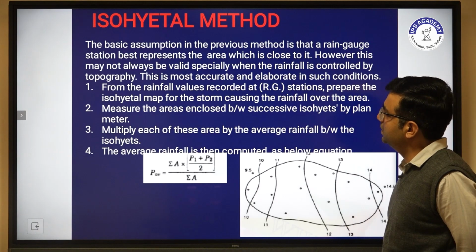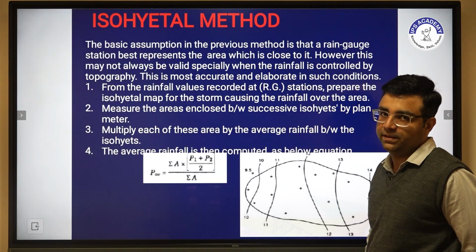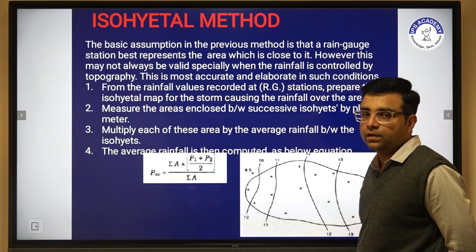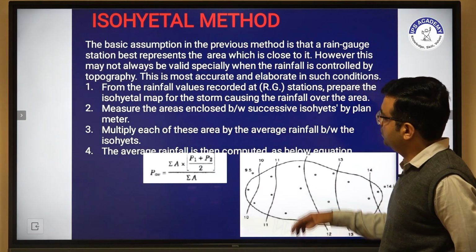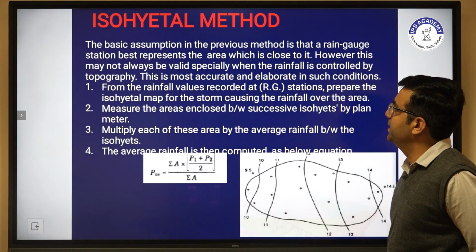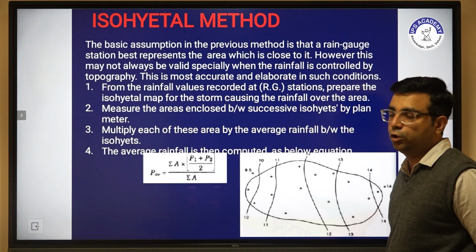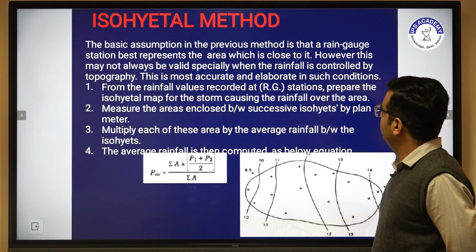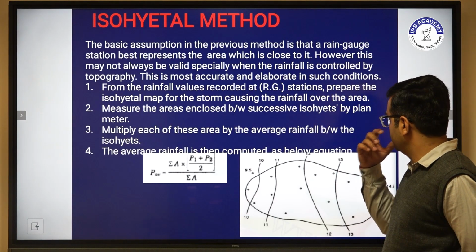This is a demerit of the previous method, so we consider the isohyetal method. The previous assumption may not be valid, especially when the rainfall is controlled by topography. The isohyetal method is the most accurate and elaborate method.